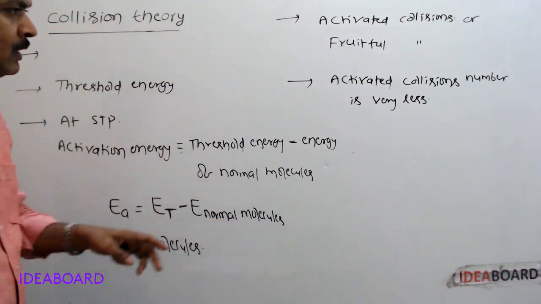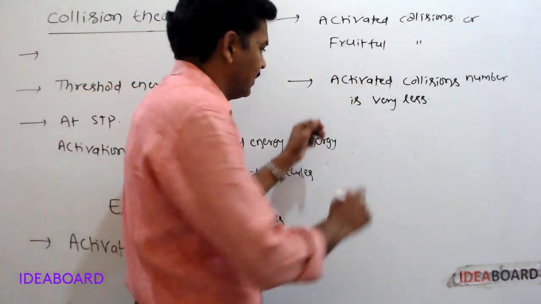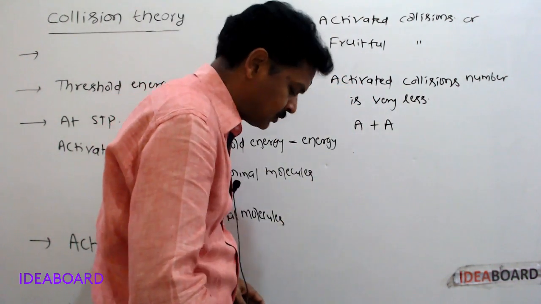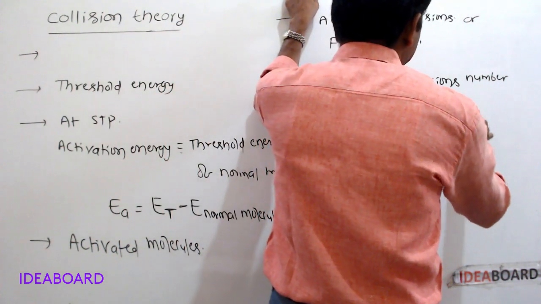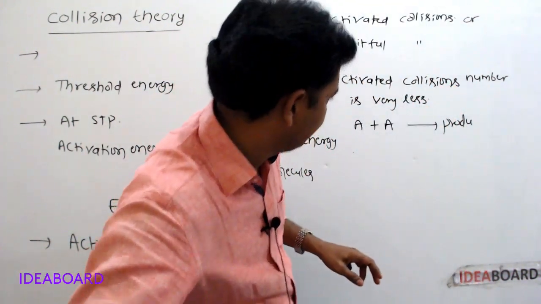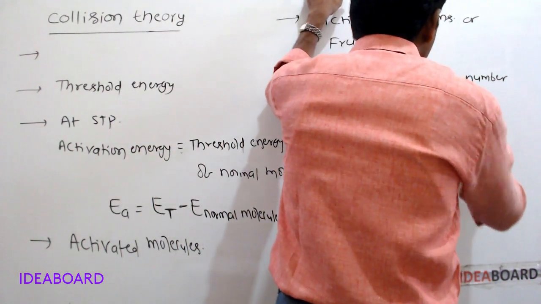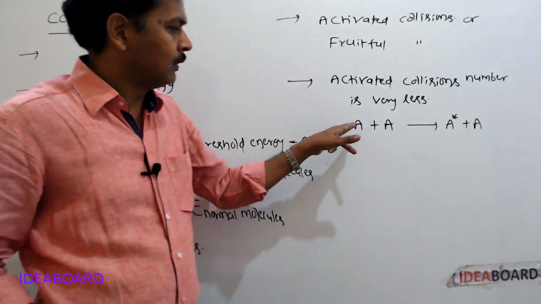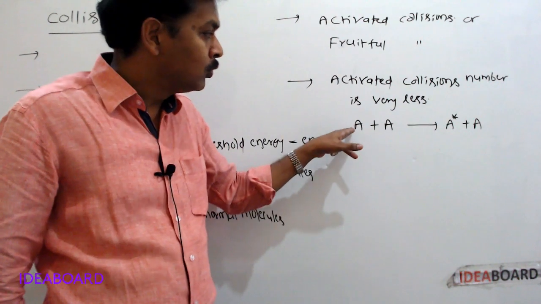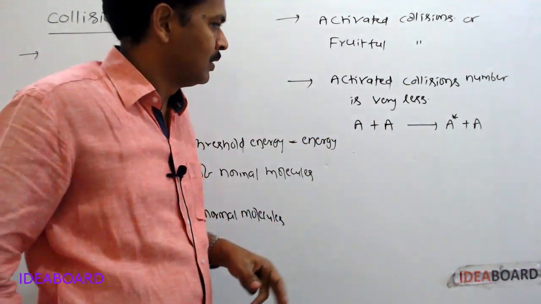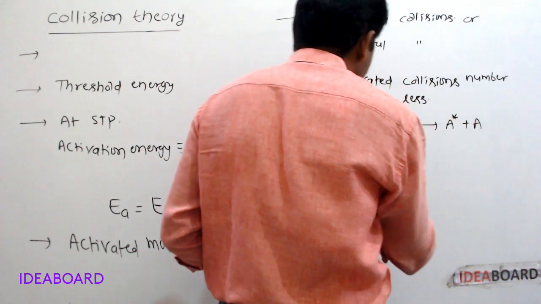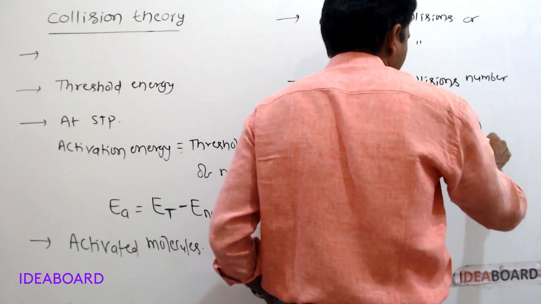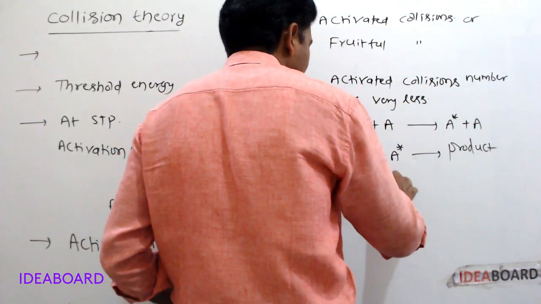See, all these facts can be represented schematically like this. These are the reacting molecules. See, A plus A gives rise to product, sorry, A plus A gives rise to A star plus A. This is normal collision. Due to this collision, product will not be formed. A star plus A star gives rise to products. Here this A is nothing but normal molecule.